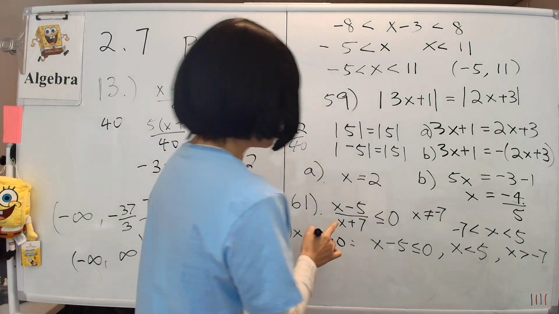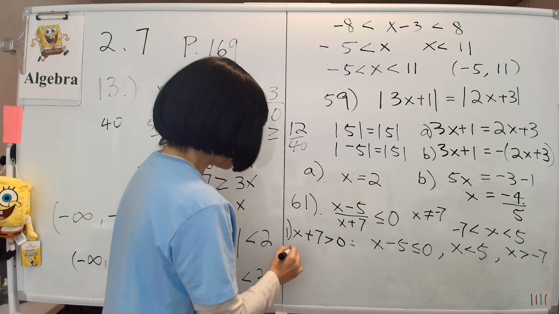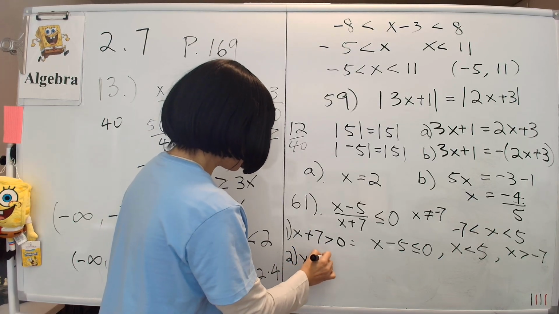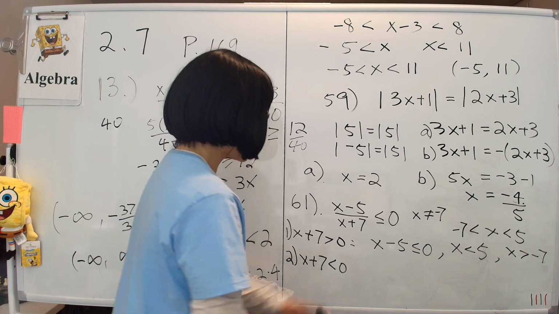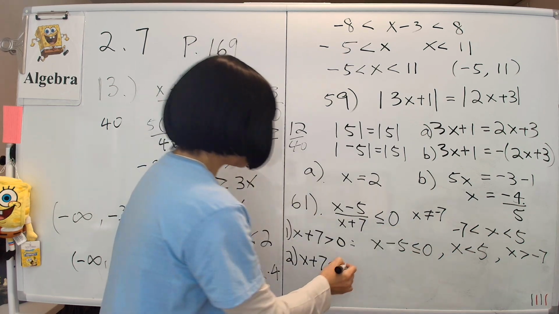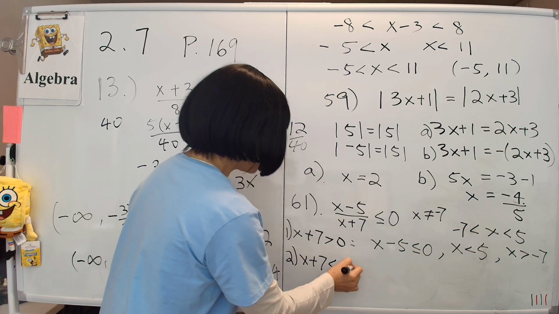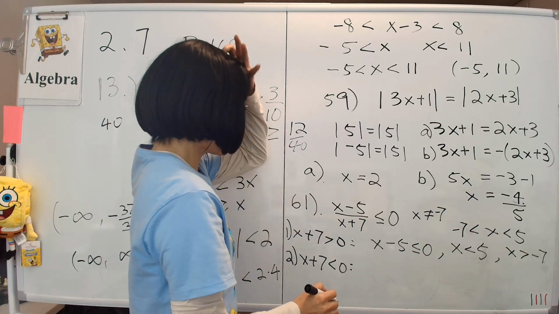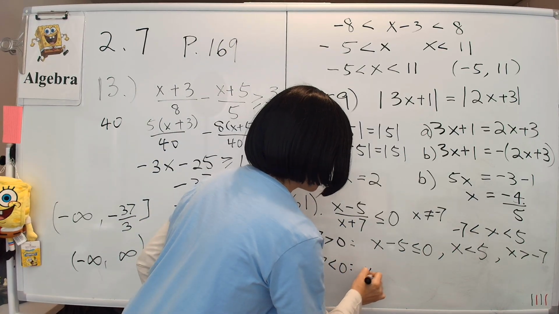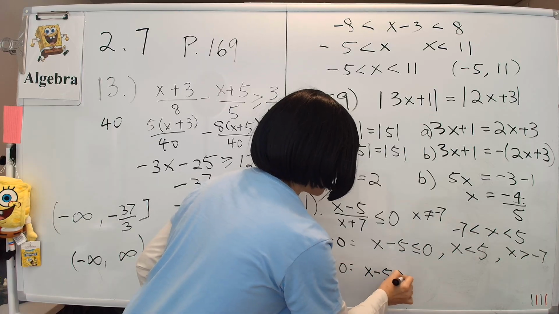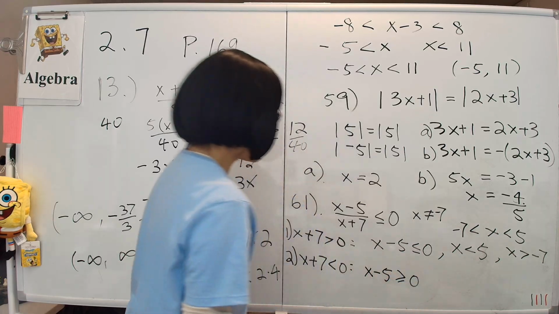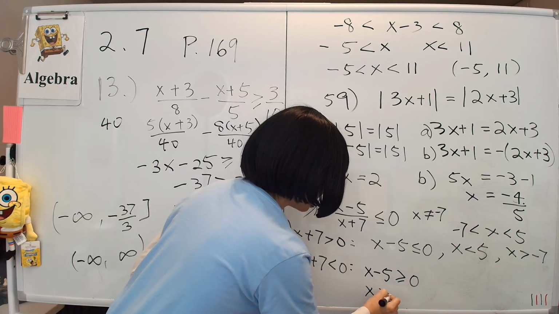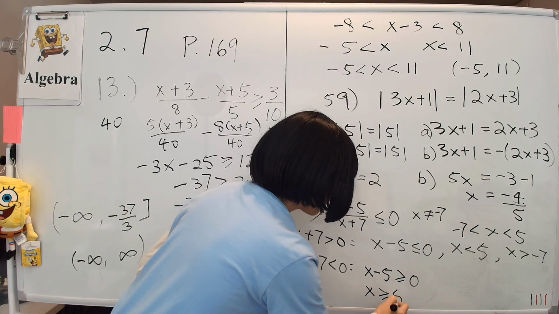Now the second situation is what if x plus 7 is less than 0? Remember, it cannot be 0, okay? So in the case where x plus 7 is less than 0, we multiply both sides, then we have to flip the sign. So then x minus 5 is bigger than or equal to 0, which means x has to be bigger than or equal to 5, right?